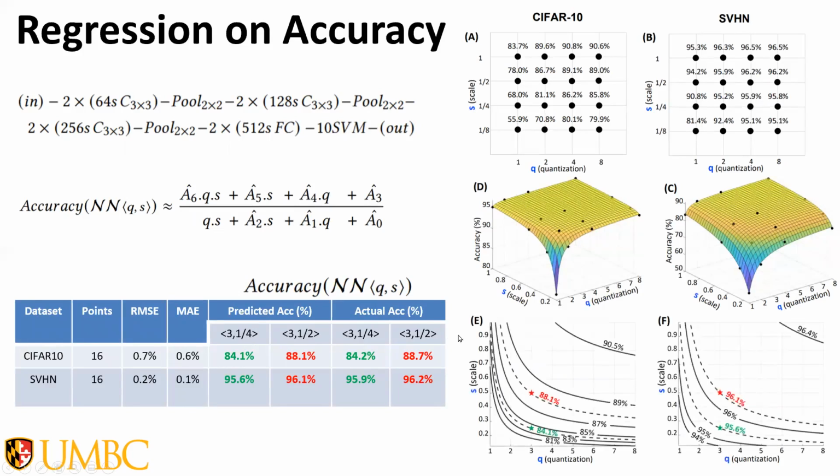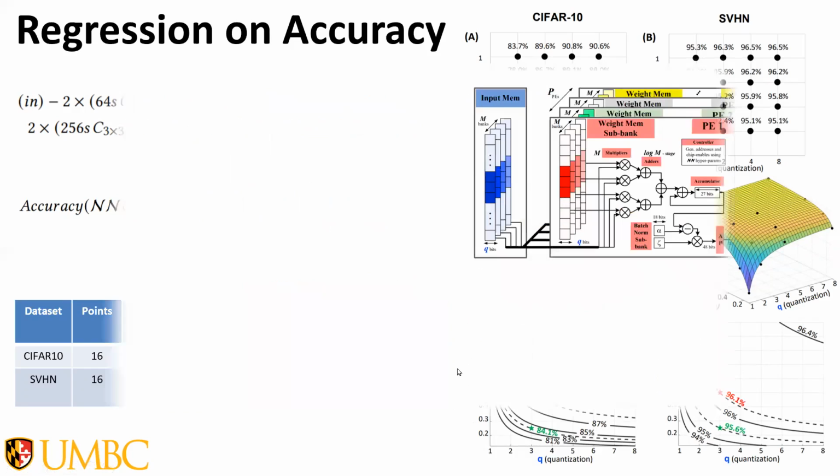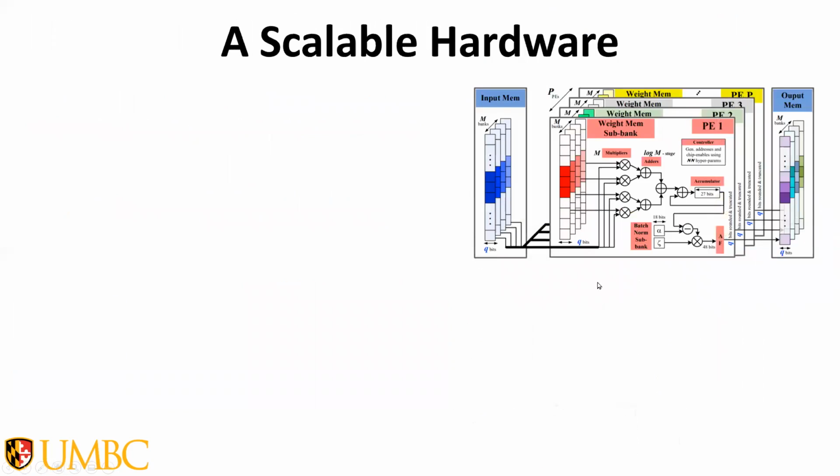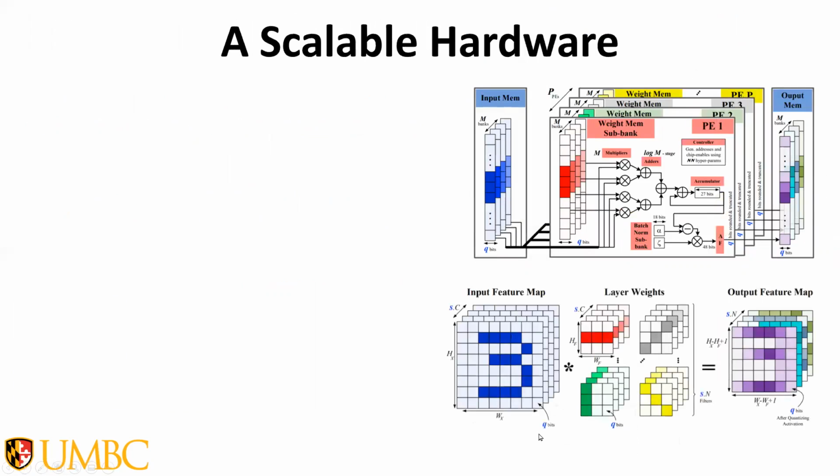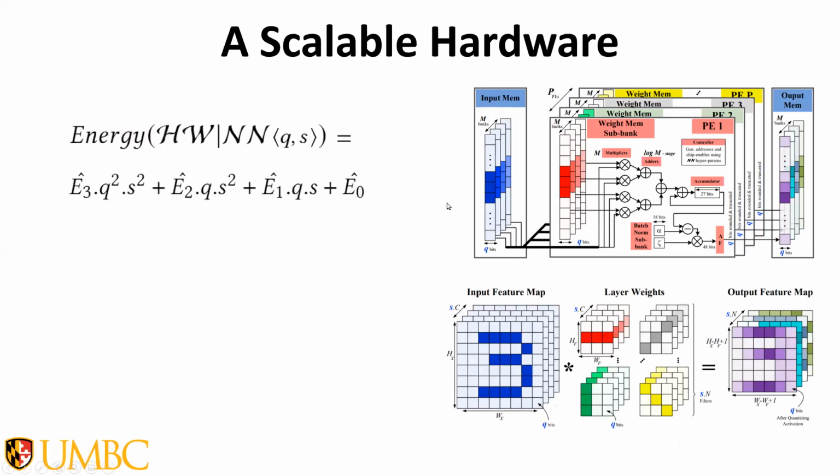More interestingly, when we plot the accuracy contours for these two surfaces, we have a better visualization of how the accuracy of the two models behave with respect to Q and S. Next, we designed a hardware that accommodates the neural network and implements it for inference. There are a sequence of equations here that I skipped to mention that leads us to conclude that the energy per inference for a deployed neural network of Q and S can be approximated with a polynomial with 4 terms, as denoted here.